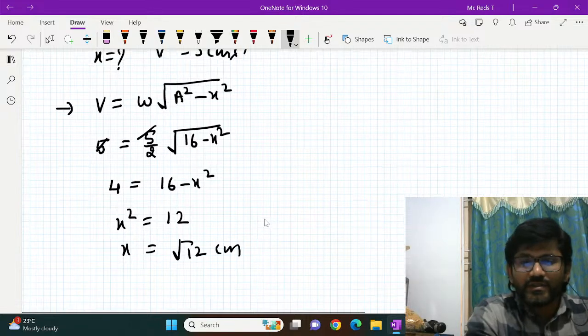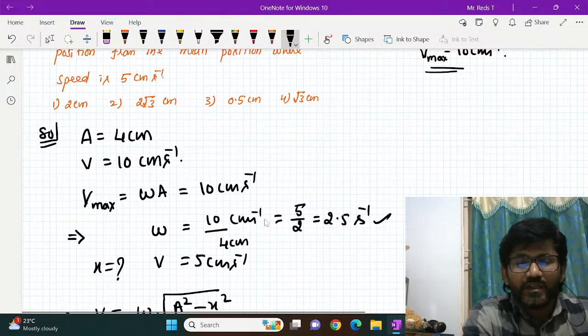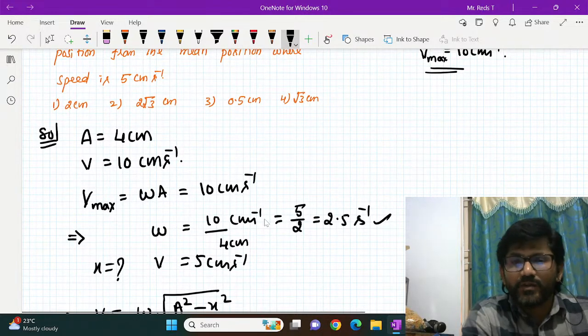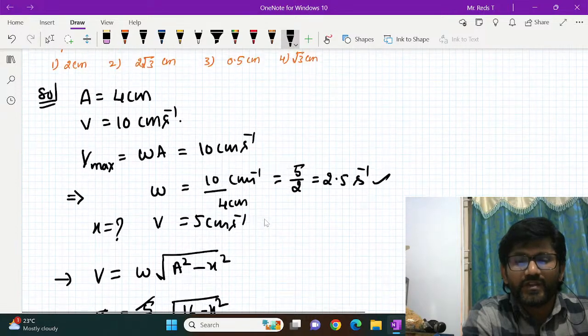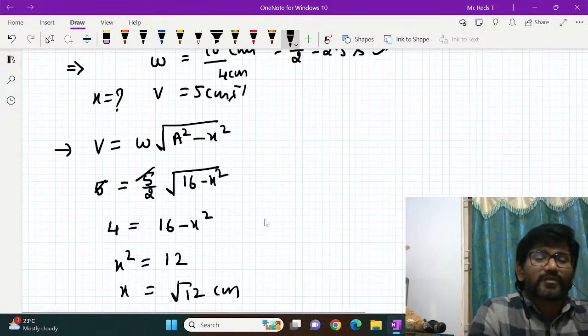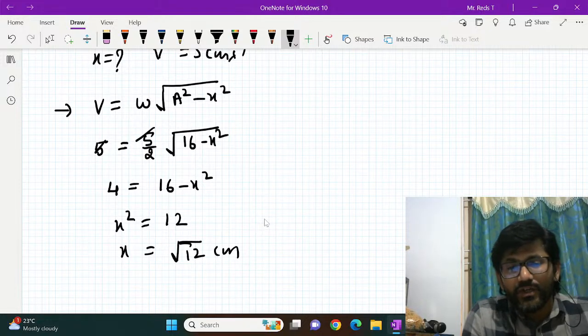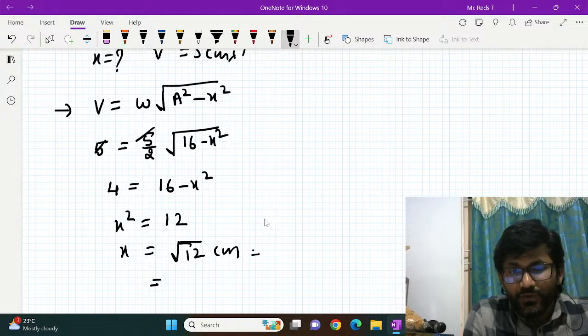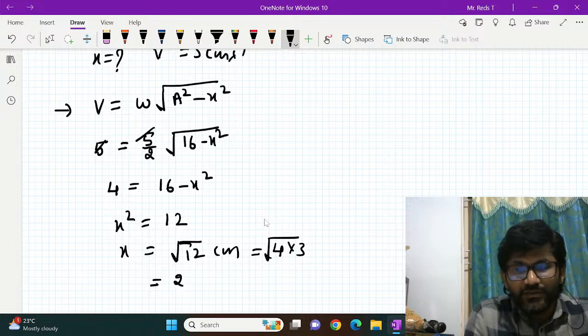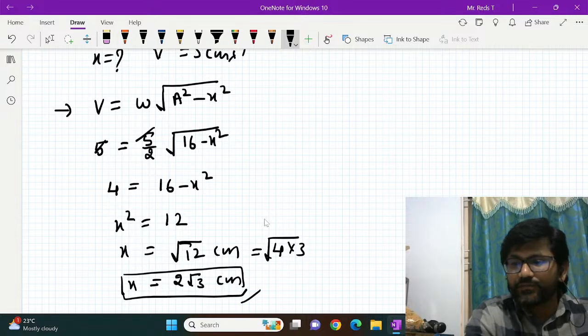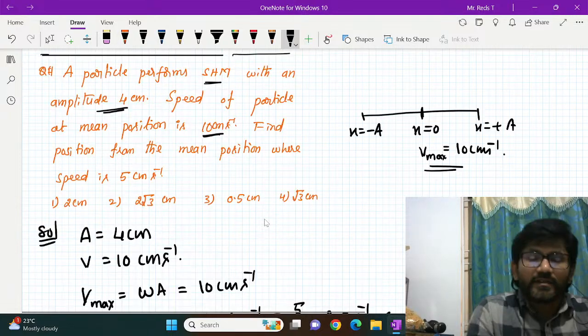If you see the options given here: 2 centimeters, 2 root 3, 5, root 3 centimeters. So root 12 is not there; they have the simplified form. How can you simplify this further? You can write 12 as 4 into 3, so it is under root 4 into 3. If you bring 4 out, it becomes 2. So you can write it as 2 root 3 centimeter, which will be the x value. Which option is right? 2 root 3. The second option is right.